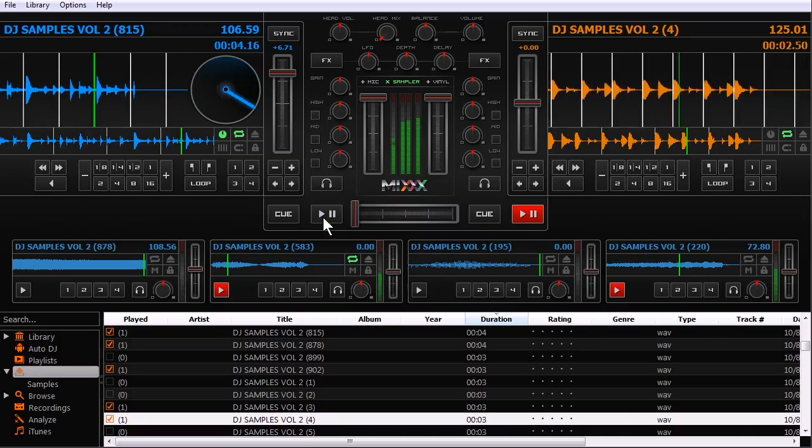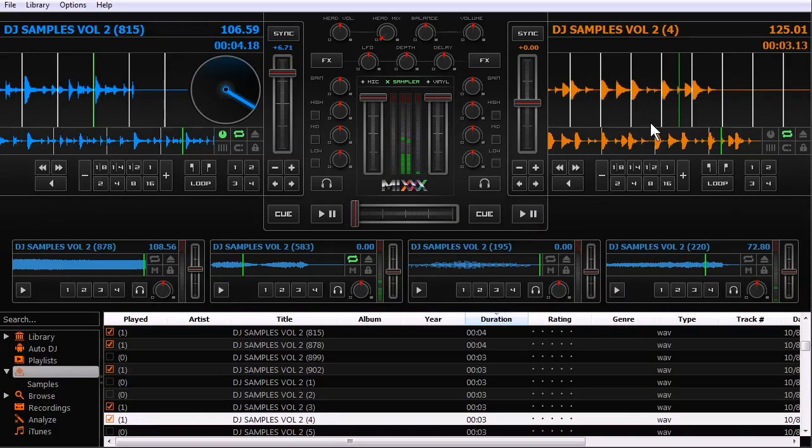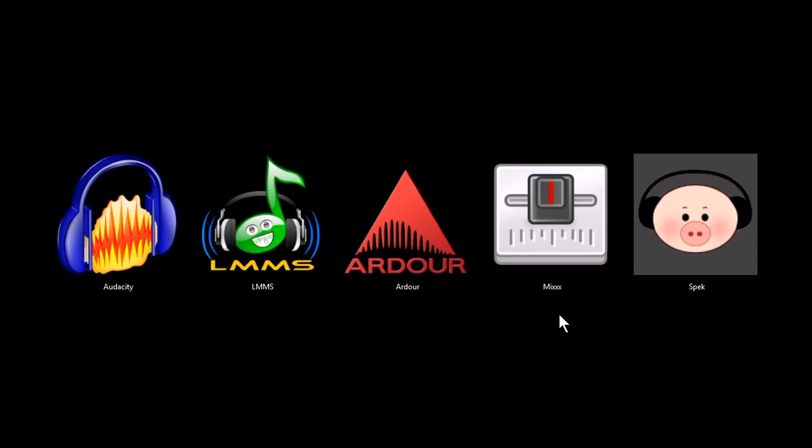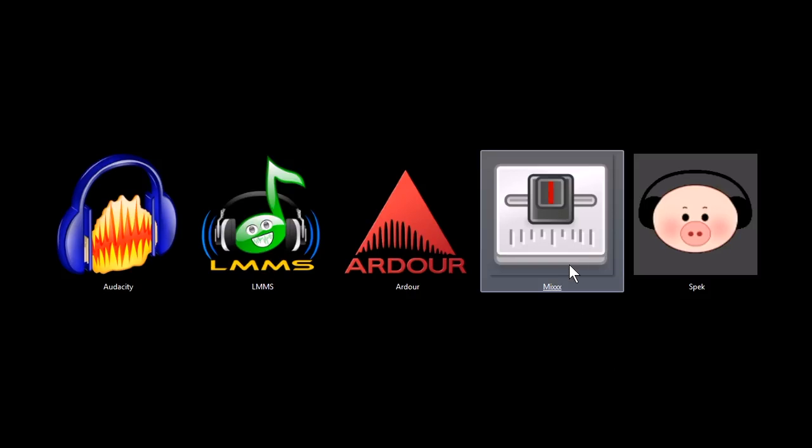You can export, you can save and record your files, your music that you create with it too, and you can also set it up to do like an auto DJ where you put a bunch of songs and it'll jump to the next one and play and kind of mix your music together that way.